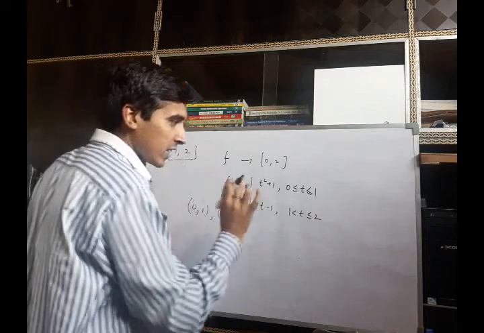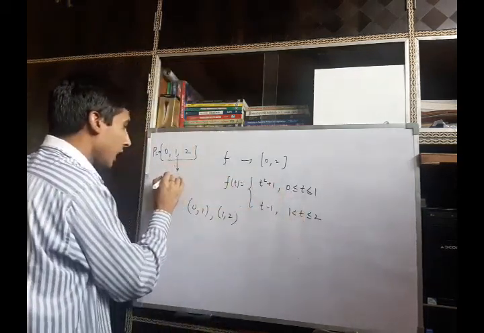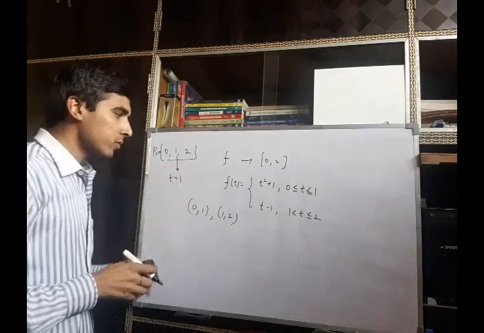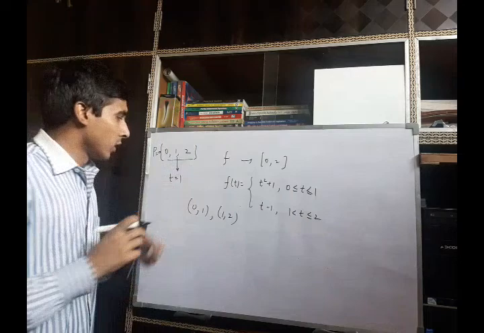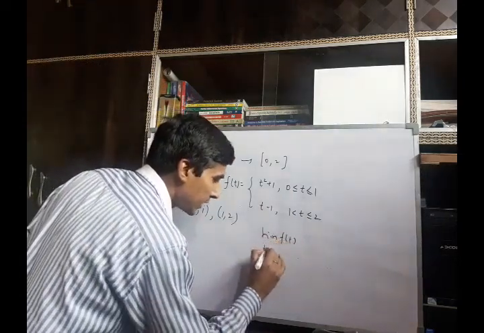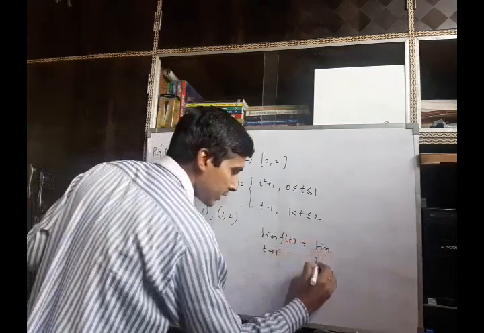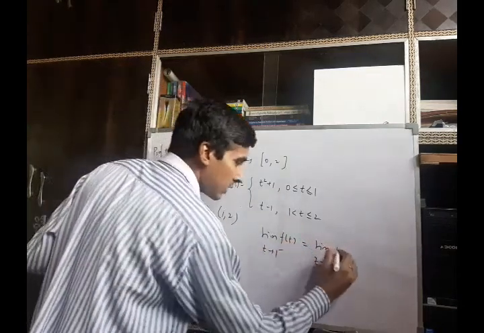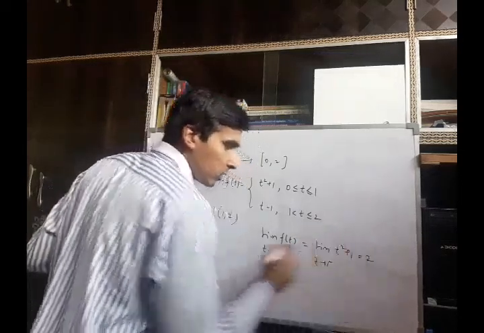Now we check the second condition. Here the one point t equal to 1 is the point of jump discontinuity. So we check the left hand limit of the given function at t equal to 1. It will be the limit as t tends to 1 minus of t squared plus 1. When we put t tends to 1, it will be 2.